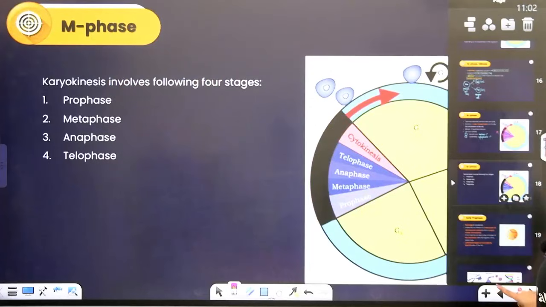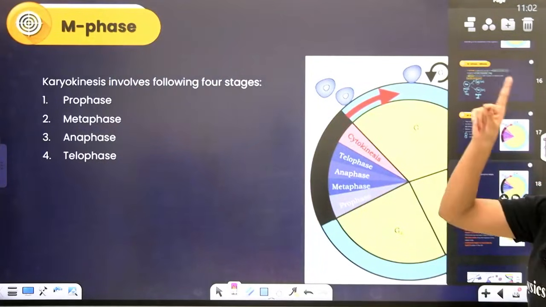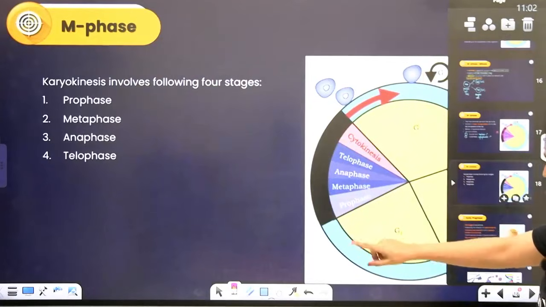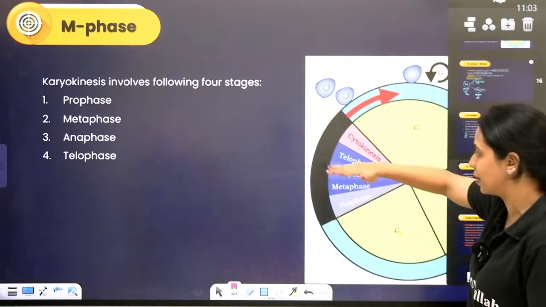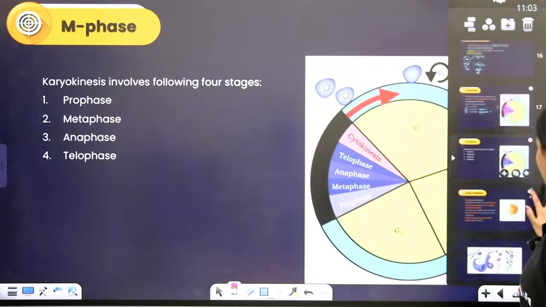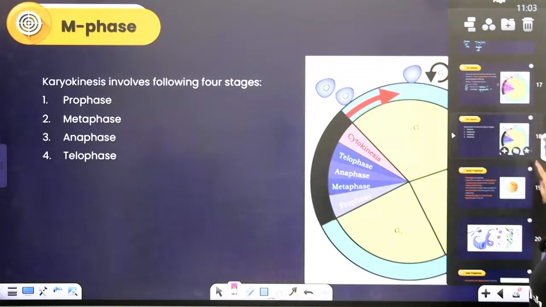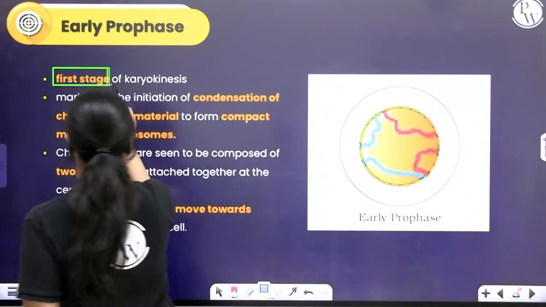Let's start with, I've already told you there are 4 phases: prophase, metaphase, anaphase, telophase. PMAT, you remember it in the exact sequence. So after G2, which is the phase that comes, it is prophase, then followed by meta, ana, telo, and then finally cytokinesis will happen. So let's see what happens during prophase. Of course, this is the first stage of karyokinesis.